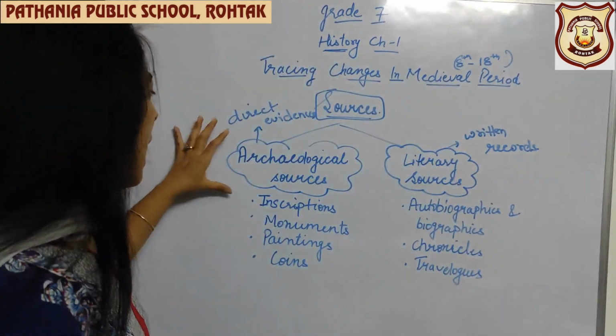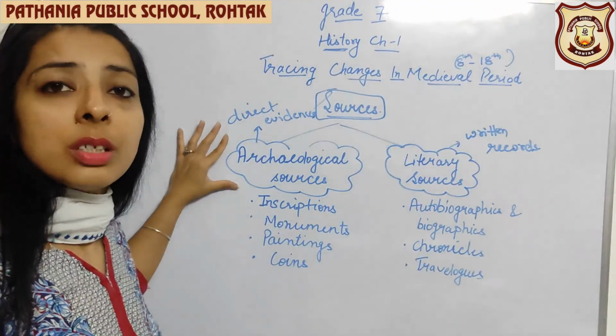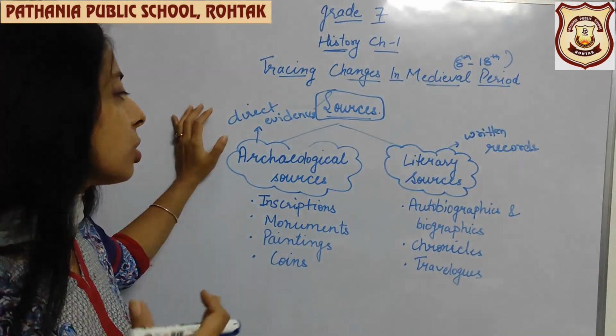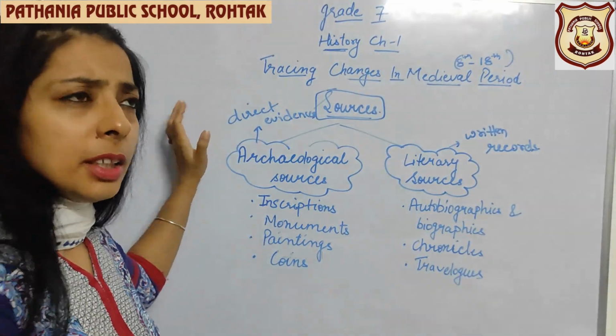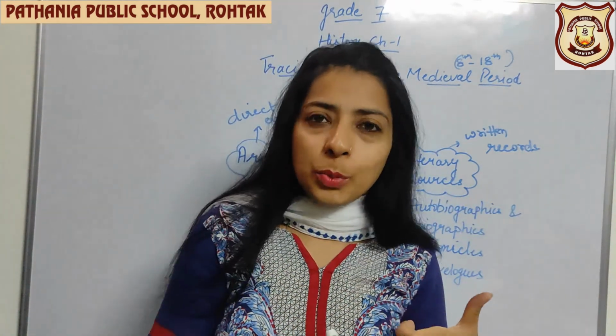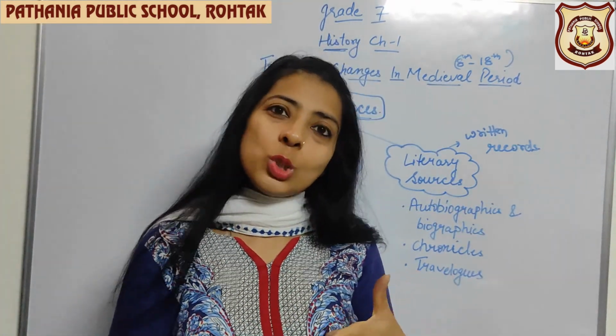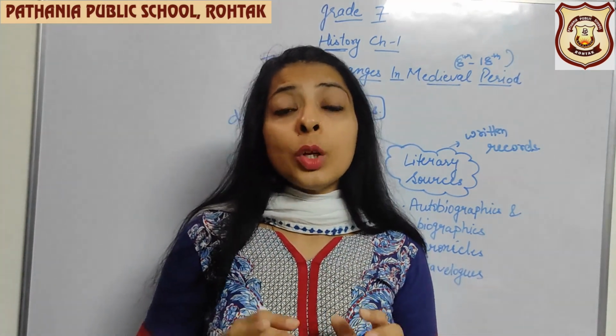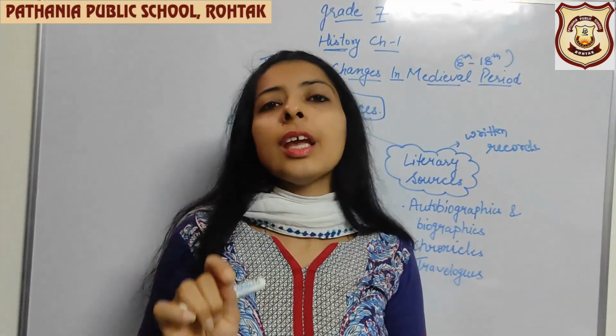So here, as the archaeological sources are direct evidences, we cannot change them. So what can that be? हमको पता है, we cannot change the inscriptions that we discussed last year also. What are inscriptions? They are engraved. जो खुदाई कर दी जाती है, engrave हो गया है.